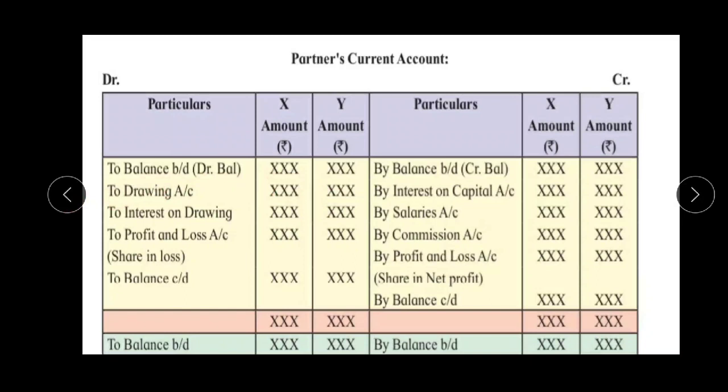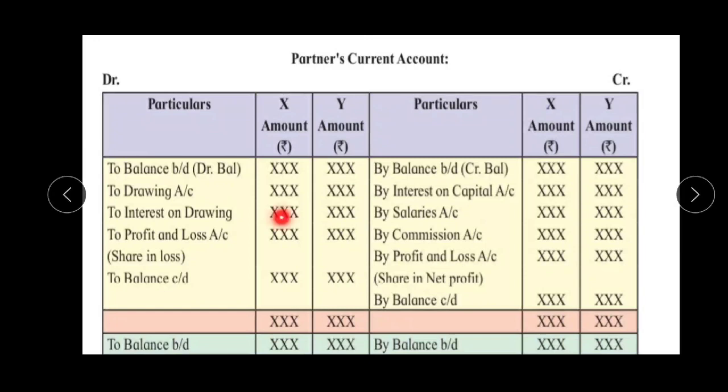So all these adjustments have to be done, and the last adjustment that we have to do in the partnership firm is that we have to transfer the profit as well as losses. Okay, if the business is earning profit and they are sharing their profit with their partners, it means the partners capital also increases. So when the partners are getting profit from the partnership firm, that has to be recorded in the credit side of partners current account, and in the profit and loss account it is on the credit side.